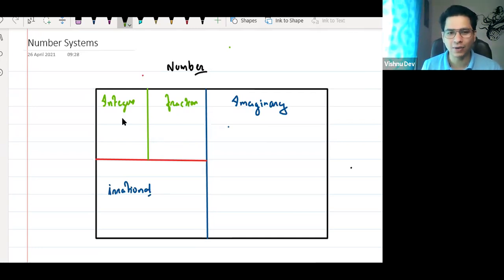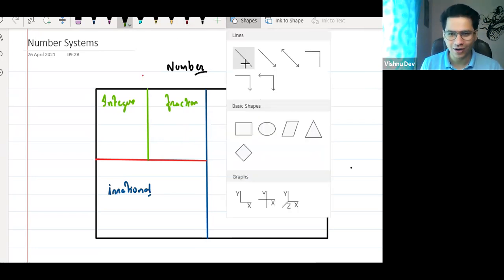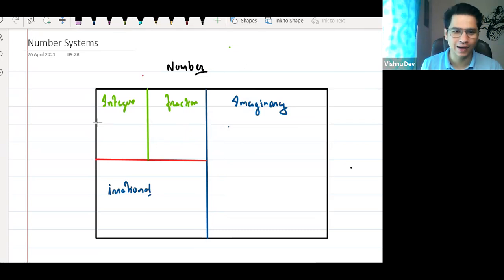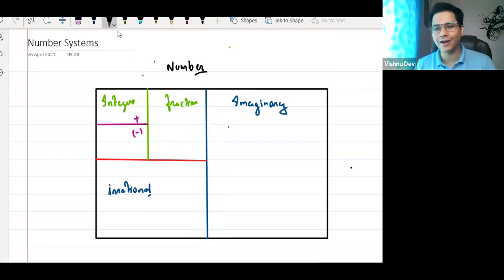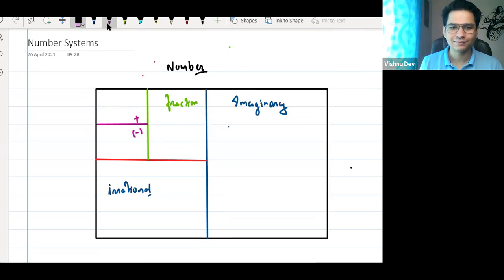But this integer is also further divided. I hope all of you know. Positive and negative. Very good, very good, very good. See how smart you guys are. So I can say it is positive and it is negative. Now, positive integer is also divided. Whole numbers and natural numbers.